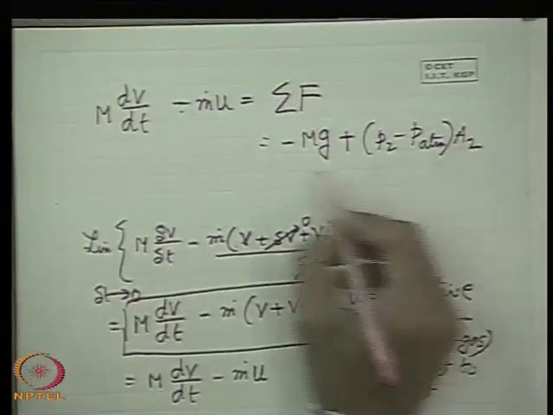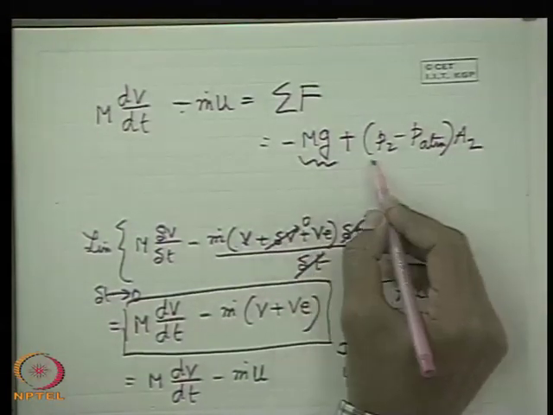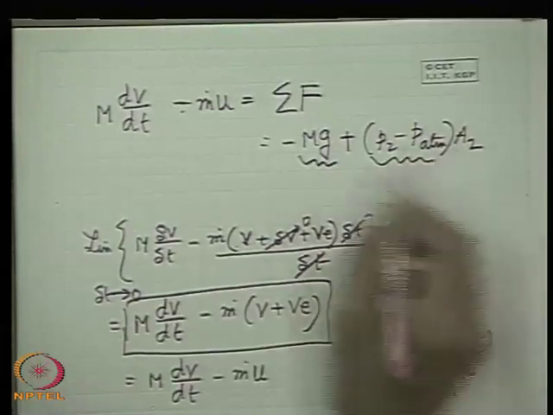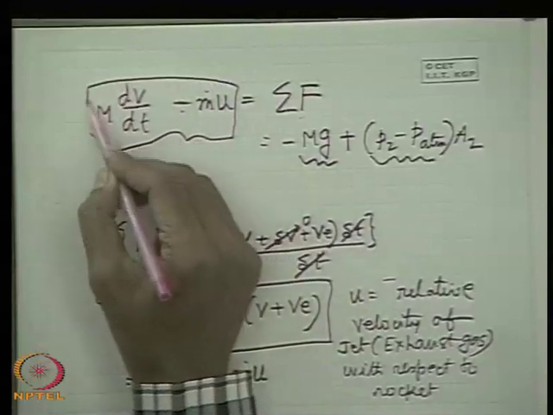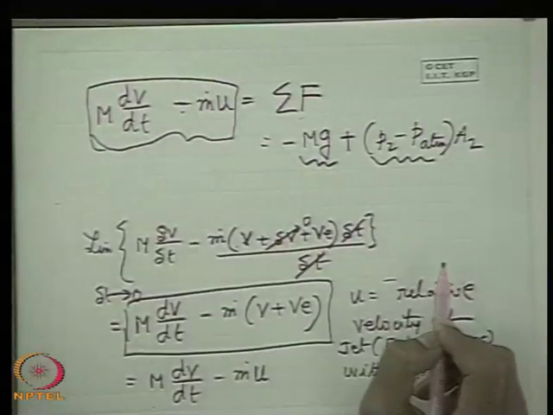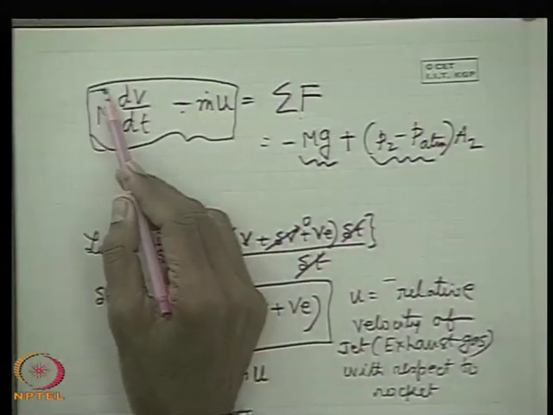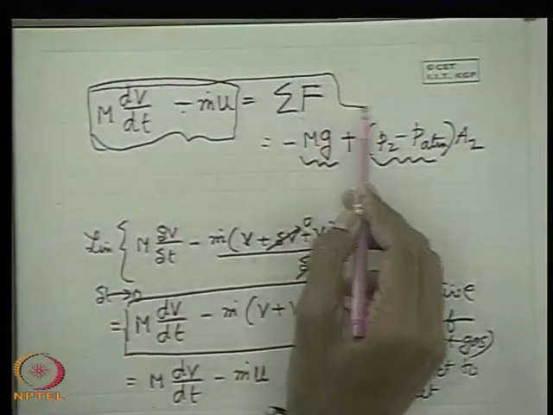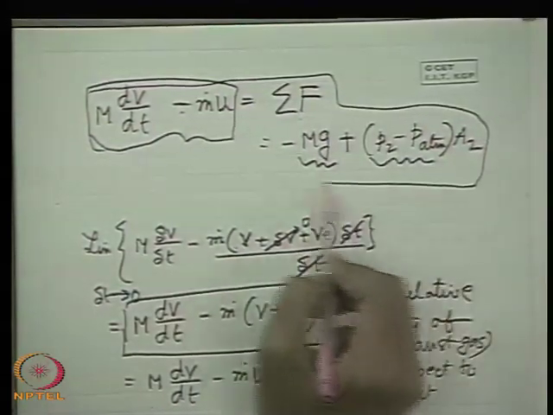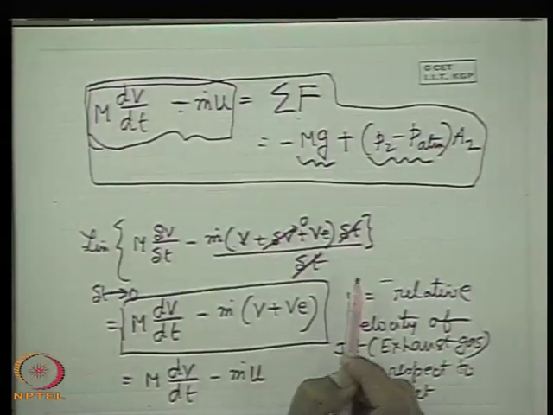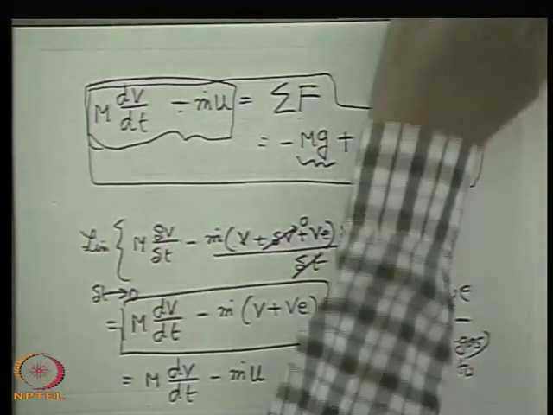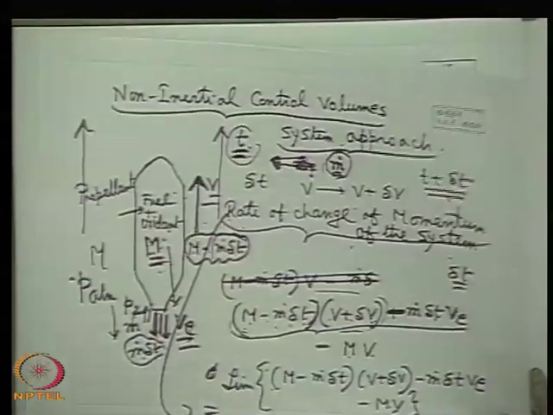Now, if the gravity effect is negligible, it is only the pressure difference which gives the net force to account for this change in momentum. So this is precisely the net force acting on the rocket which is causing its change in momentum. So this is done with the help of the system approach.